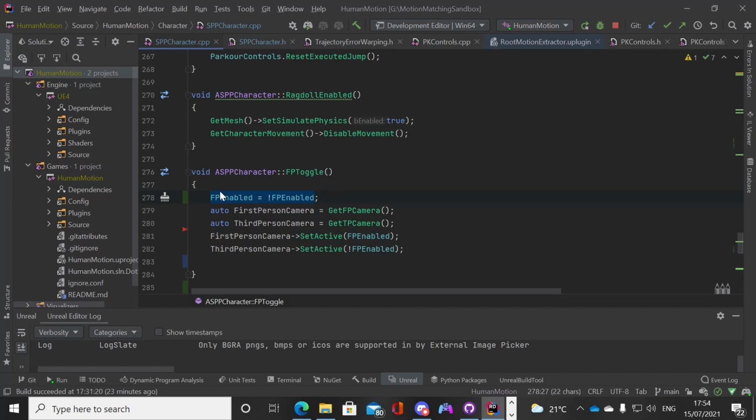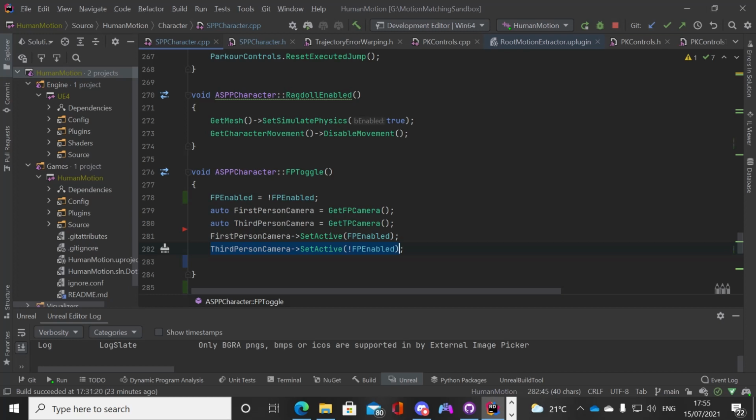on the flip flop. So here, as we start off as false, we'll just run through a use case. We start off as false. We then hit the toggle. This will become not false, so true. Therefore, the first person camera set active is true, and the third person set active is false. Okay. Now we're true in our first person enabled.